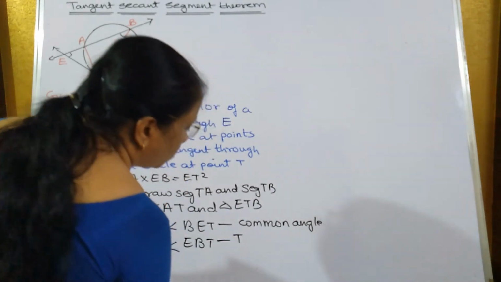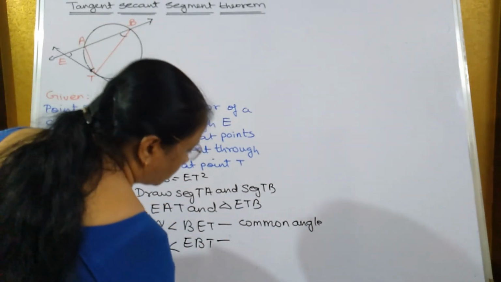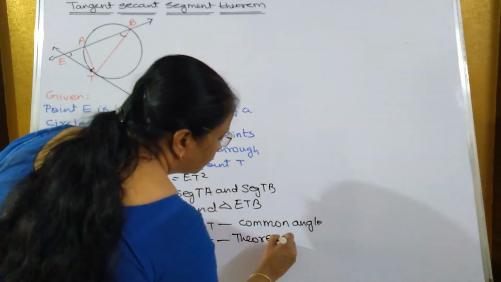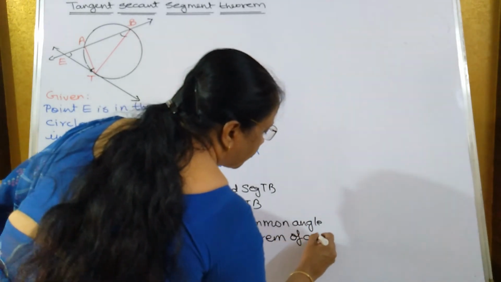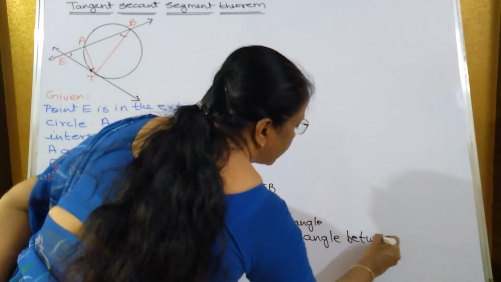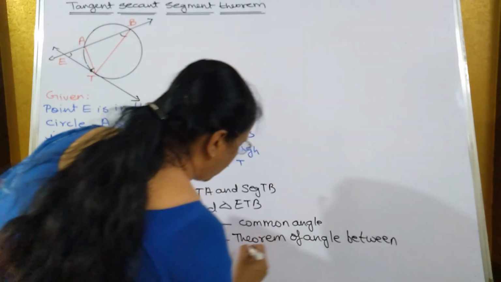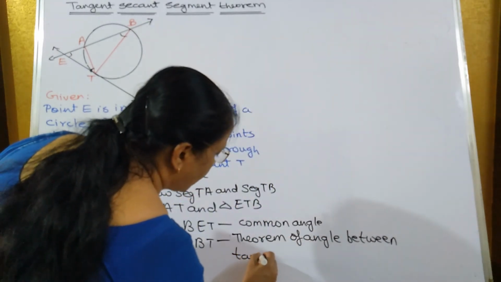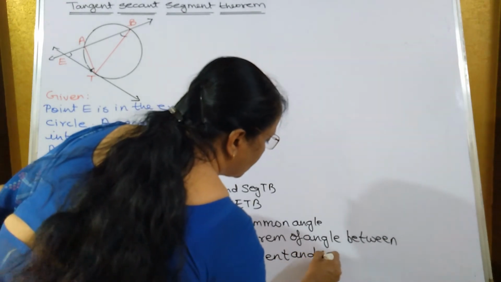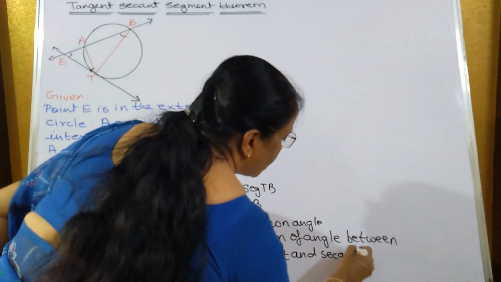Theorem of angle between tangent and secant. Therefore, the two triangles are similar to each other.